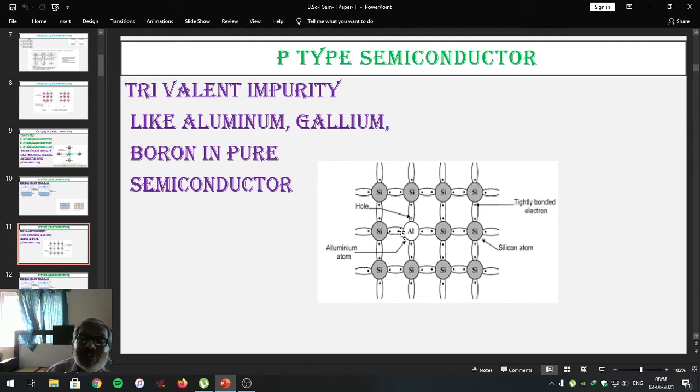These are the valence electrons represented. These 3 electrons of the aluminum atom are shared with the electrons of the neighboring silicon atoms, forming 3 covalent bonds. Whereas aluminum doesn't have 1 electron to share with the 4th silicon atom. Hence, the 4th covalent bond remains incomplete.